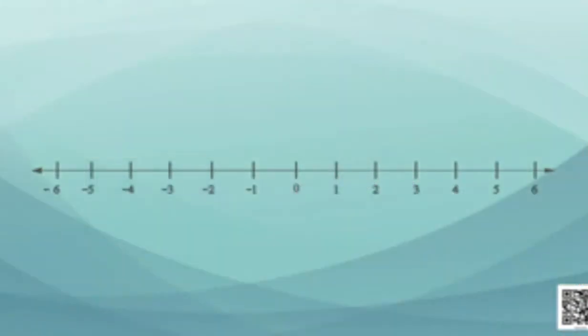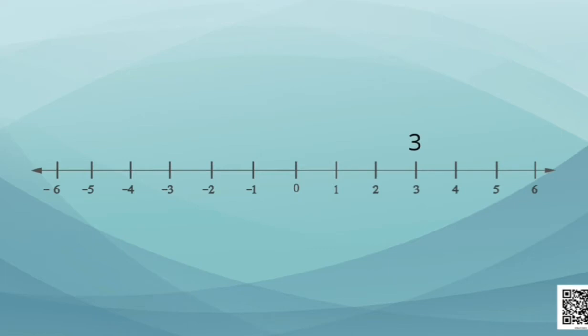Our number line is complete in itself. All the numbers, that is, natural numbers, whole numbers, integers, rational numbers, irrational numbers, all the numbers can be represented on our number line. So let's do it with the help of some examples. Our first example is 3. To show it on number line, what will we do? In the center we have 0. On its right at equal intervals, we have the first number as 1, then 2, then 3. Thus, this point represents 3.